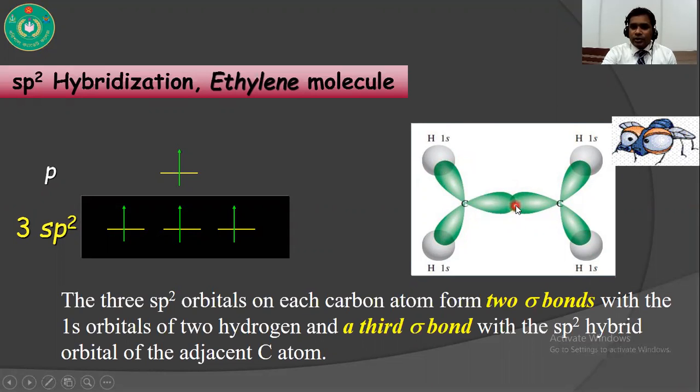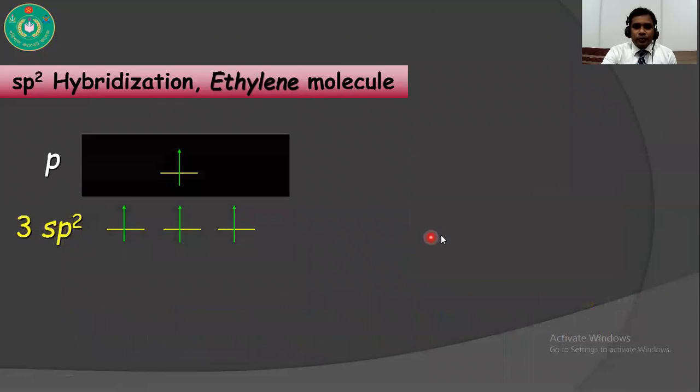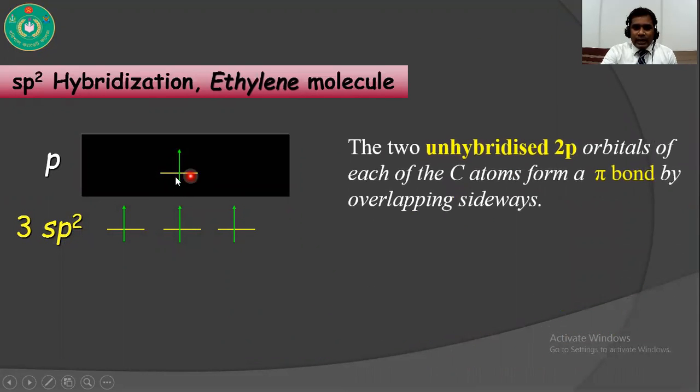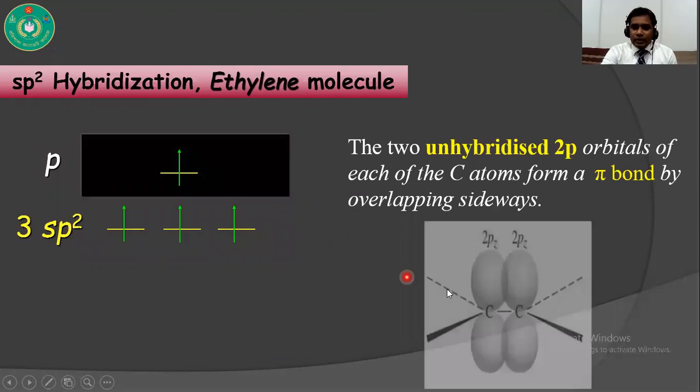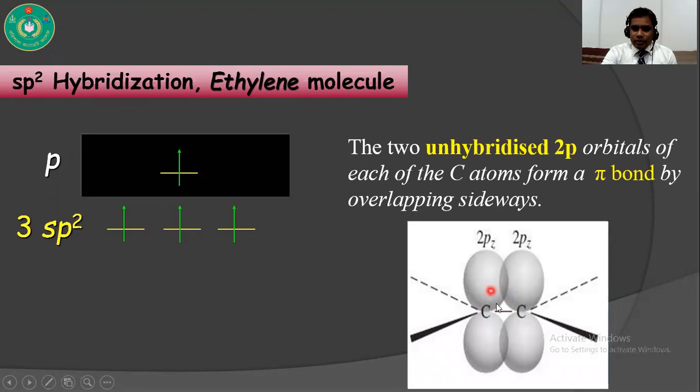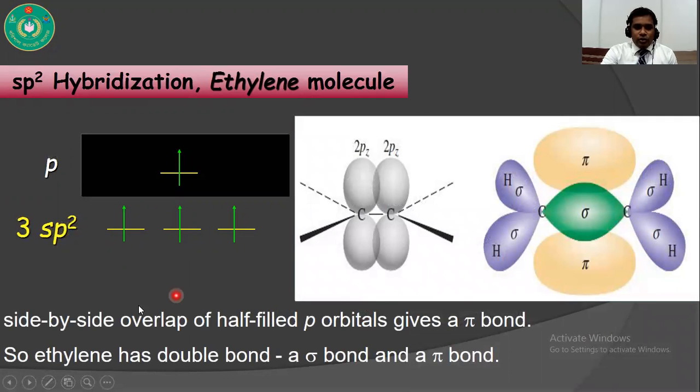So in the ethylene molecule, there is 1 carbon-carbon sigma bond, and there are 4 carbon-hydrogen sigma bonds. As there is one unhybridized p orbital on each carbon, the unhybridized p orbital of one carbon and the unhybridized p orbital of the other carbon overlap sidewise and form a pi bond. So side by side overlap of half filled p orbitals gives a pi bond.